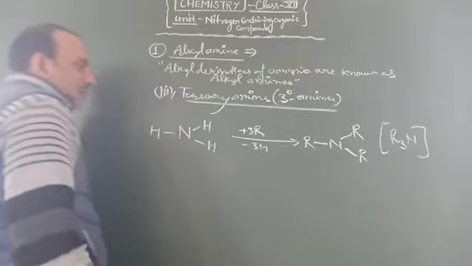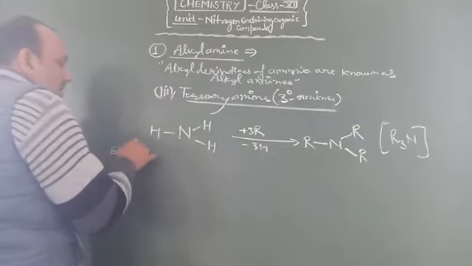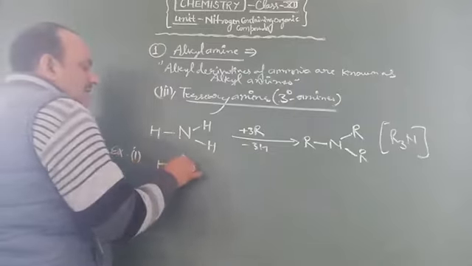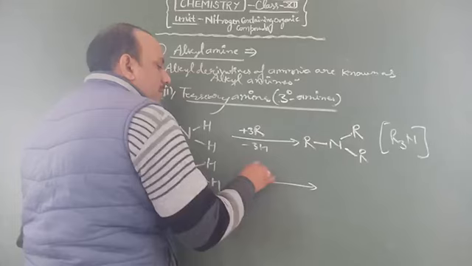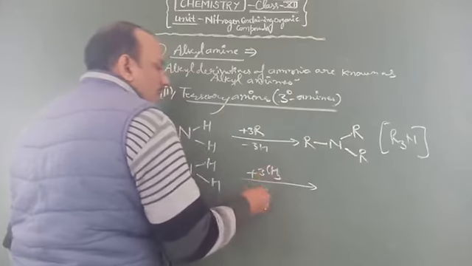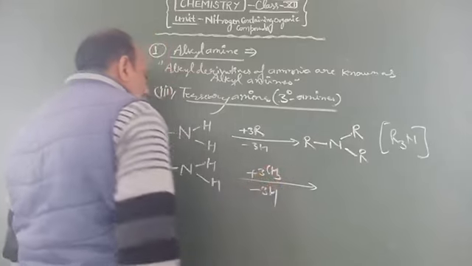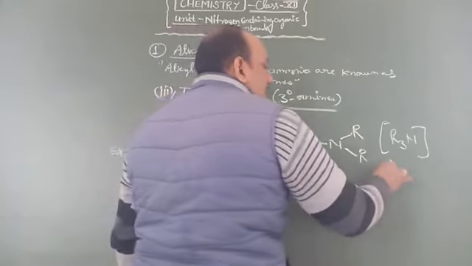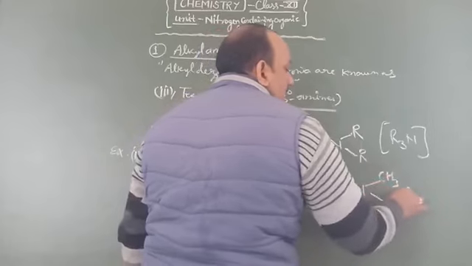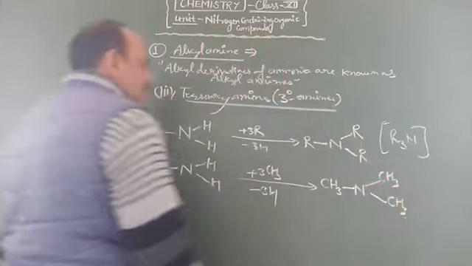R3N is the common formula. For example, H-N with hydrogens replaced by three methyl groups makes (CH3)3N.